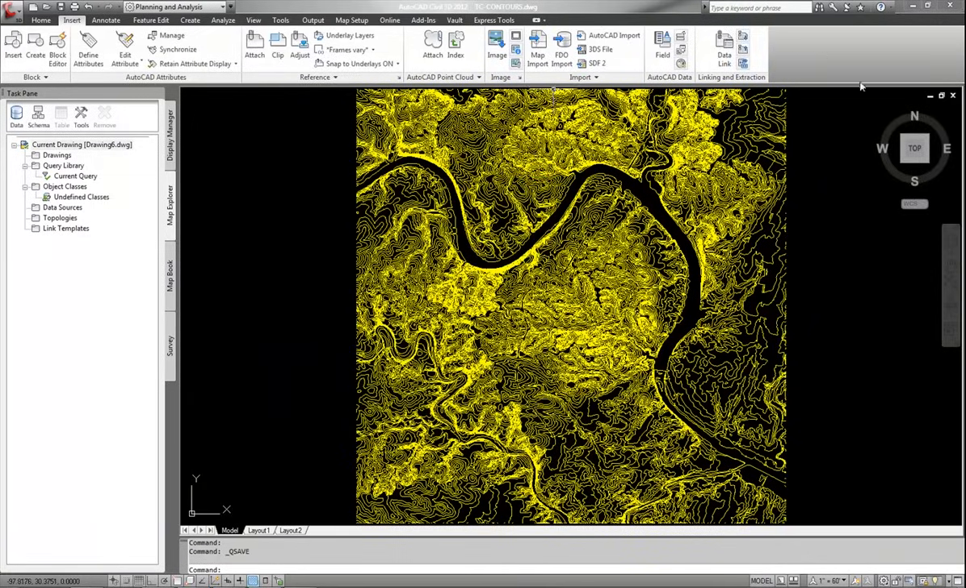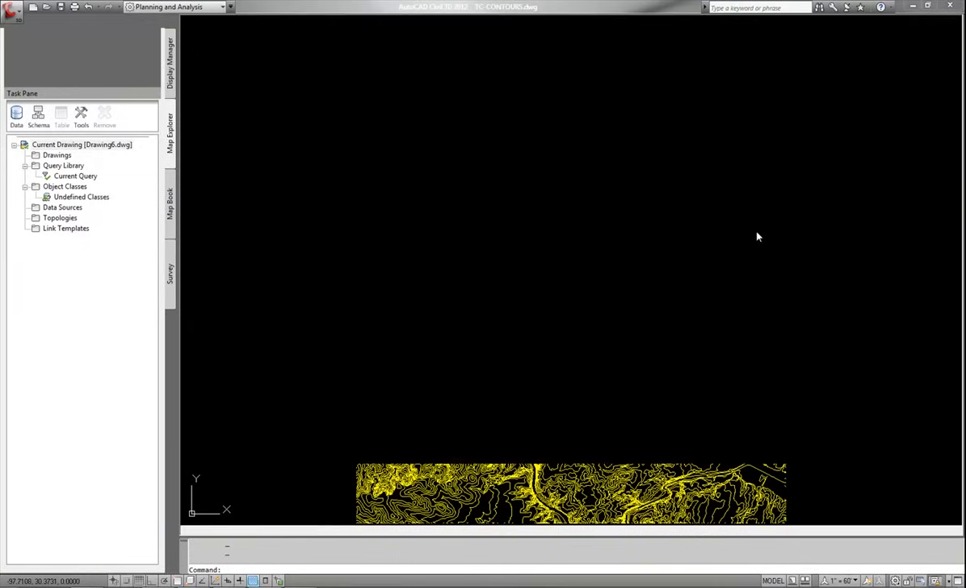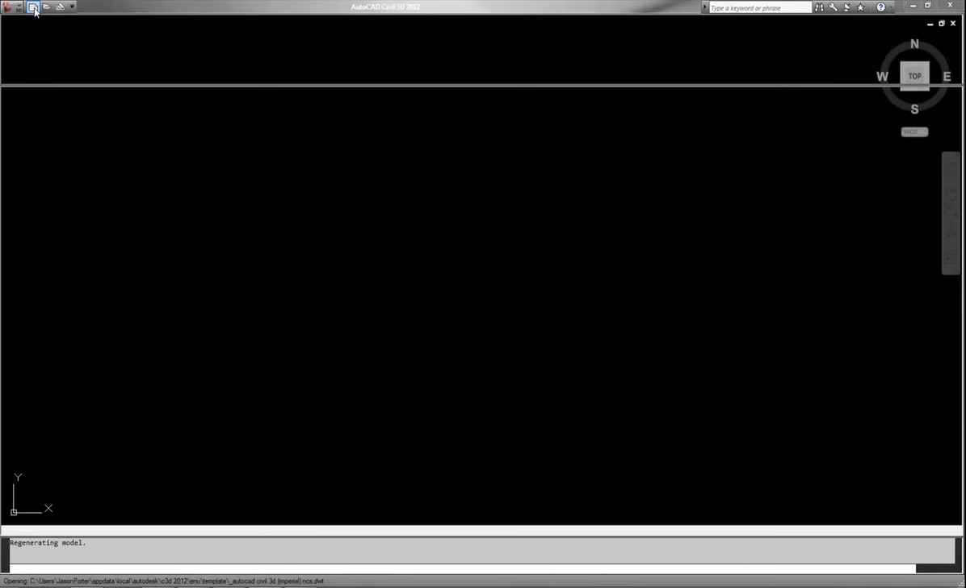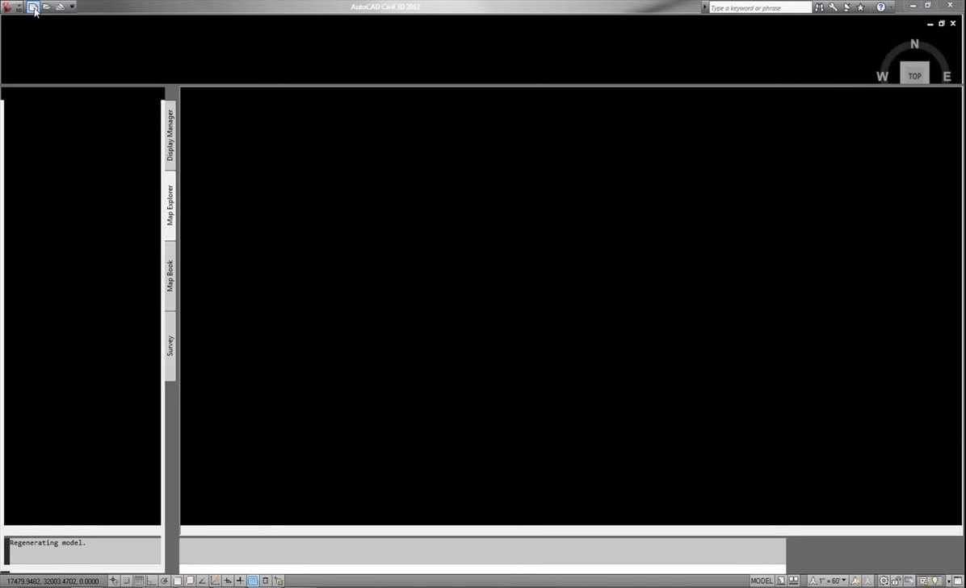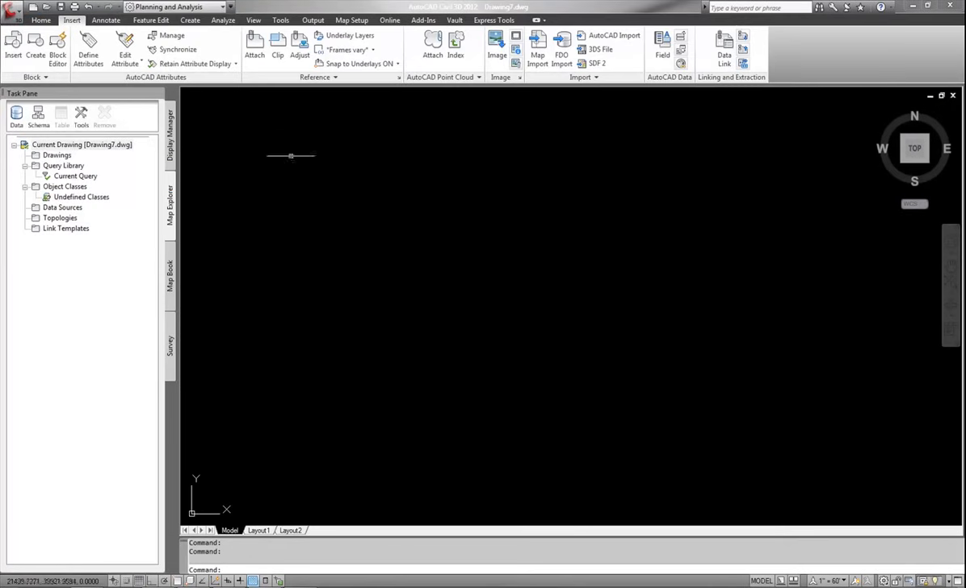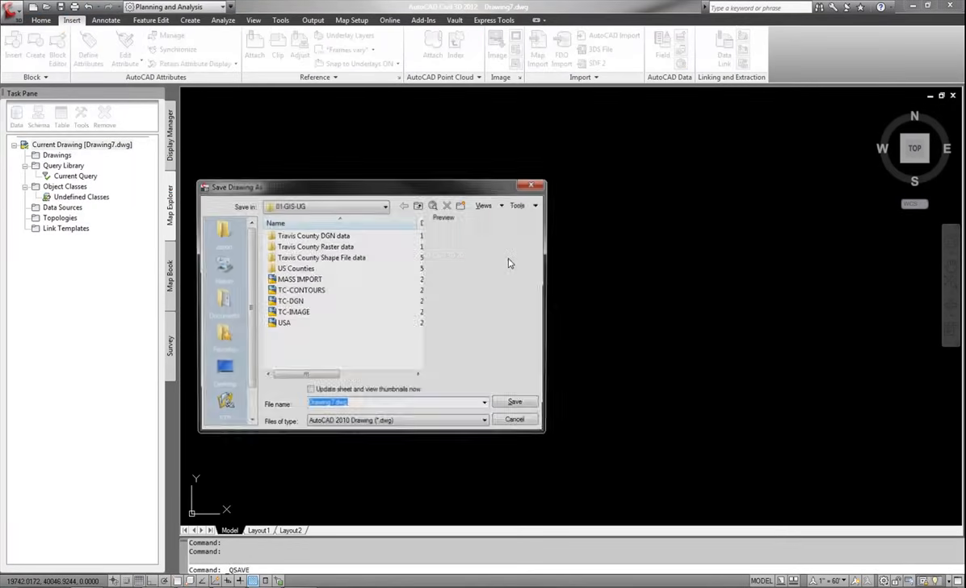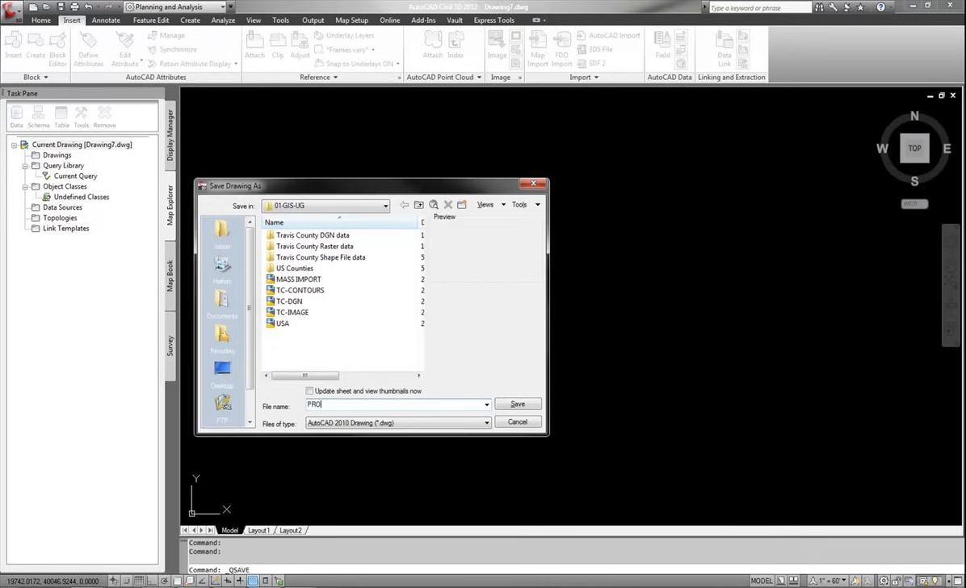Okay, almost done. The last thing we need to do is bring all this data together. Okay, I've got 4 separate drawings, and these drawings can be used over and over and over again in different locations, different drawings, and so on. So you may not want to get rid of them right away. Okay, so this is going to be my project drawing. So I'm going to go ahead and do a save as, and I'm going to call this one project 001. Save. Okay.